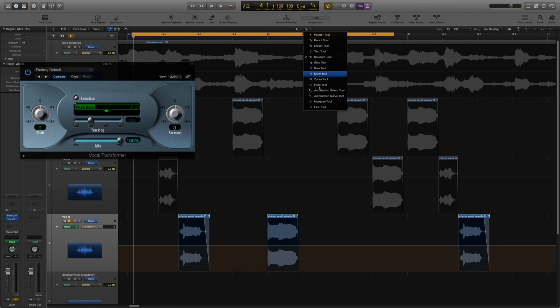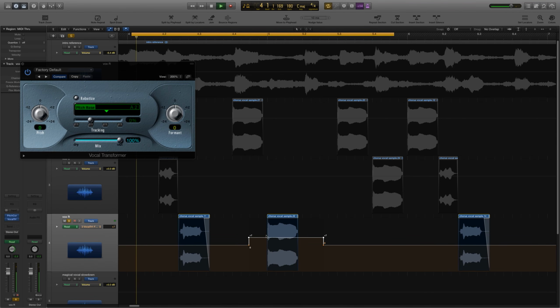We can use the marquee tool to drag over this clip, click, and then pull up. So go up to +7. So the first note starts at 0, this one's at 7. Go back. So there you go.